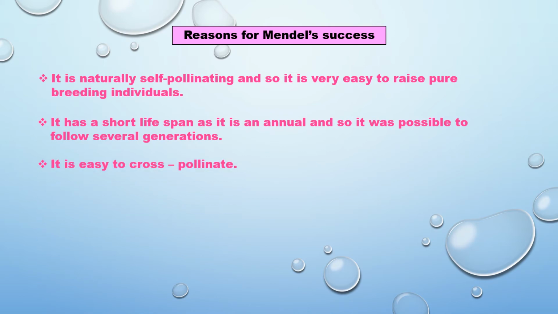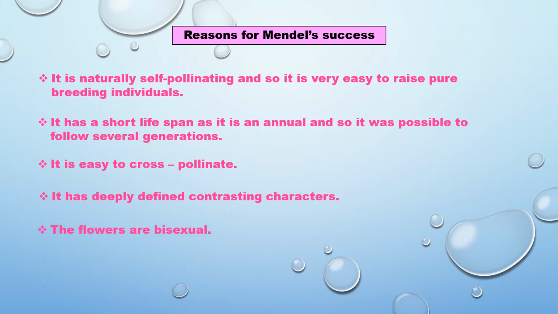It is easy to cross-pollinate. It has sharply defined contrasting characters. The flowers are bisexual. Bisexual means both the reproductive organs, male and female, are present in a single flower. That is called a bisexual flower. So, Mendel's experiment succeeded.